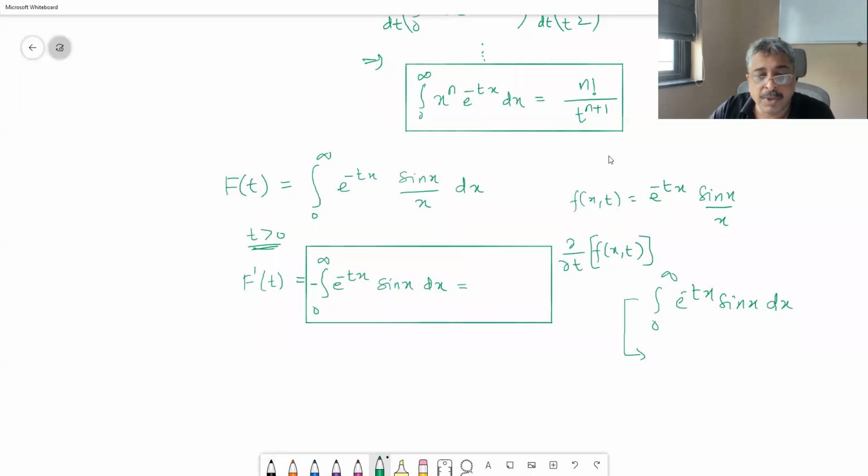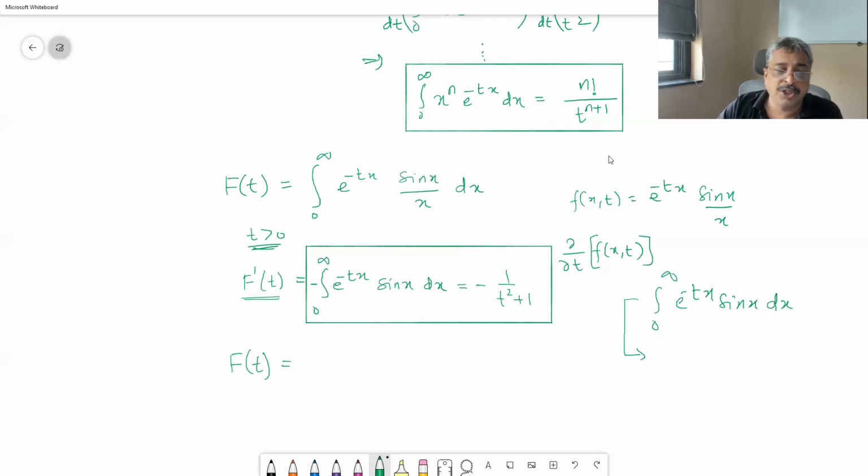This is exactly equal to minus 1 upon t square plus 1. So f dash of t is this. We should not mess up the minus sign. Correct. And now we know the antiderivative of this RHS. Therefore, this is the derivative of f of t. So we can get back f of t by integrating the new RHS that we have got.